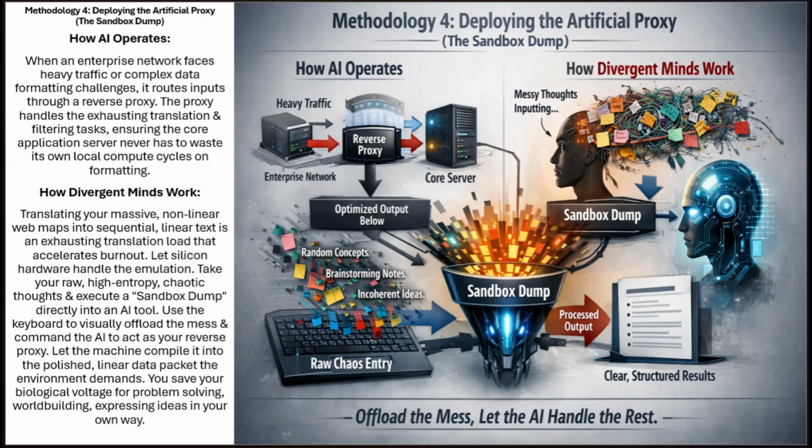How divergent minds work. Translating your massive, non-linear web maps into sequential, linear text is an exhausting translation load that accelerates burnout. Let silicon hardware handle the emulation. Take your raw, high-entropy, chaotic thoughts and execute a sandbox dump directly into an AI tool. Use the keyboard to visually offload the mess and command the AI to act as your reverse proxy. Let the machine compile it into the polished, linear data packet the environment demands. You save your biological voltage for problem-solving, world-building, expressing ideas in your own way.